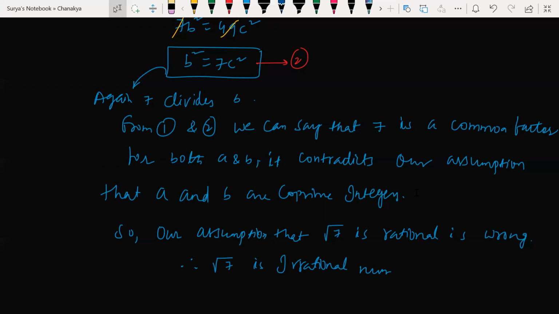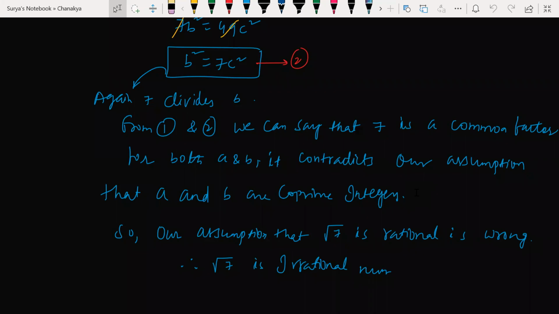So co-prime means other than 1, they do not have a common factor, but it has a common factor 7. So it is not co-prime. So our assumption is wrong.